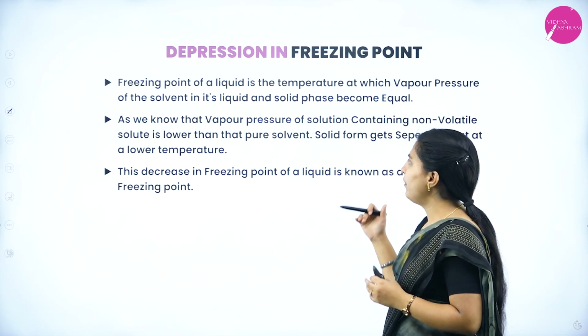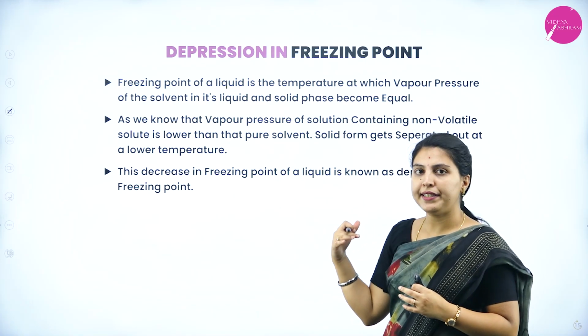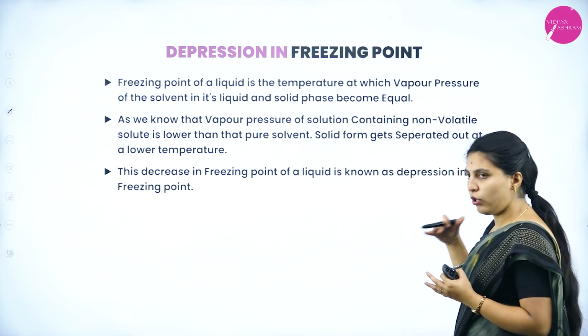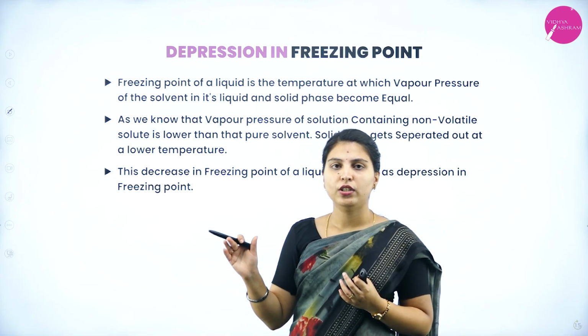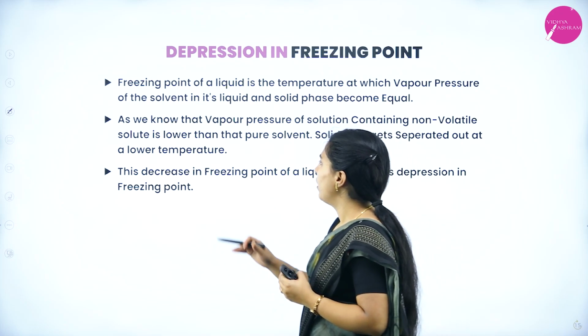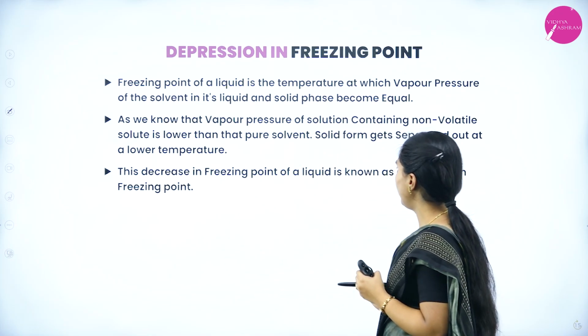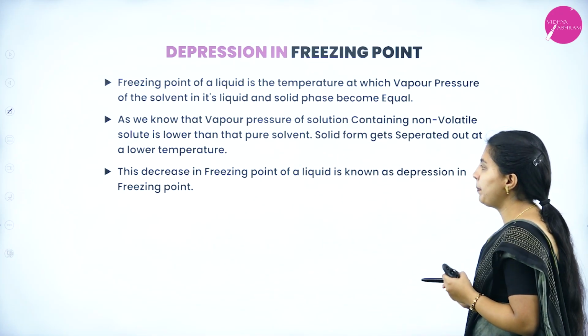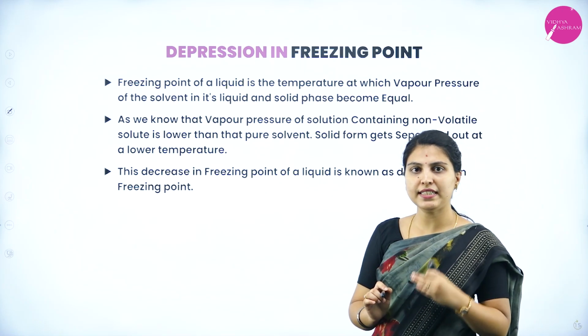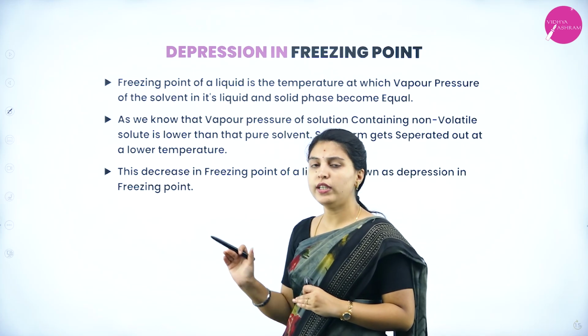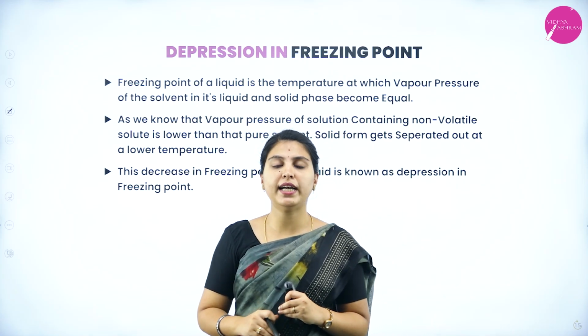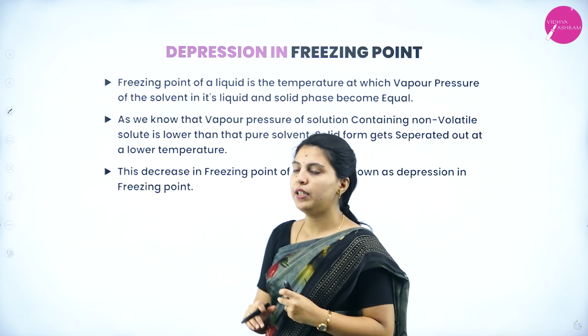Means we know that vapor pressure of solution containing the non-volatile solute will be lower than that of pure solvent. When solid will get formed, it will separate at the lower temperature. This decrease in freezing point of a liquid is known as depression in freezing point. Depression means getting decreased in the freezing point. So, that overall decreasing in freezing point will be termed as depression in freezing point.